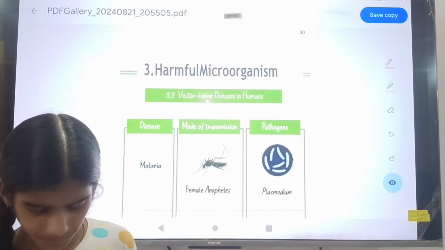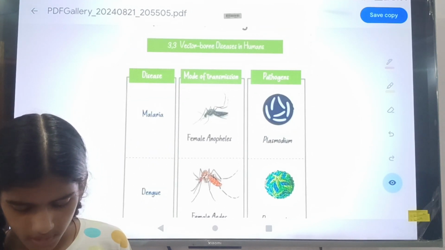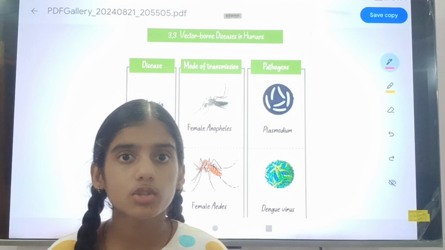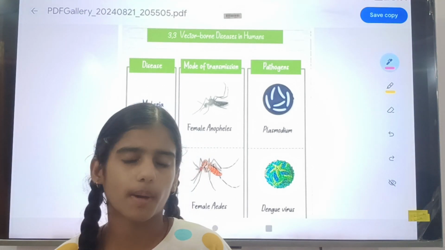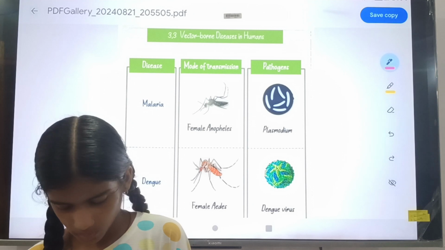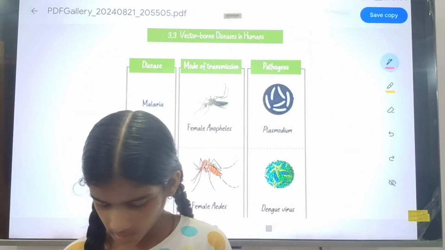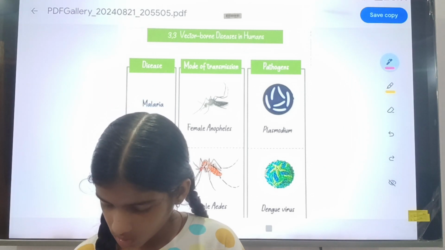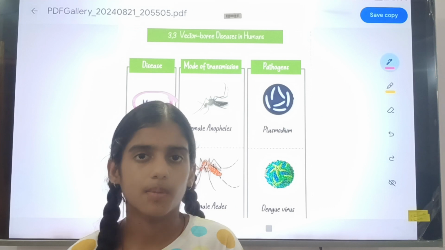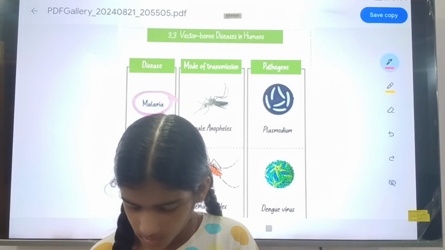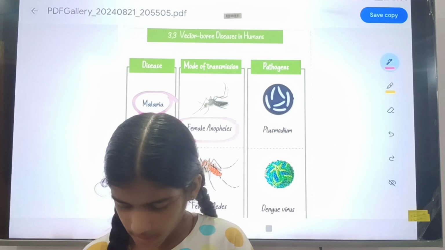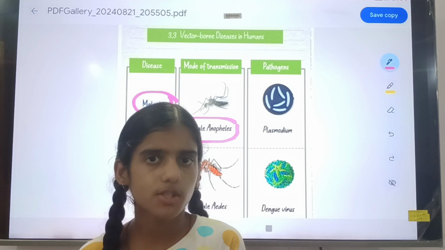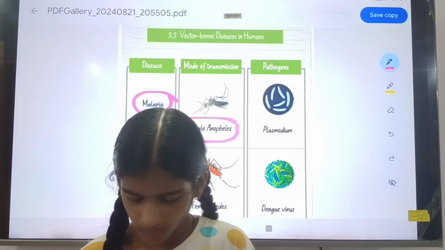And then the vector-borne diseases in humans. It means they can be caused by an organism, not a microorganism. So the first disease's name was malaria. Malaria is caused by the female Anopheles. The female Anopheles is the mode of transmission of malaria.